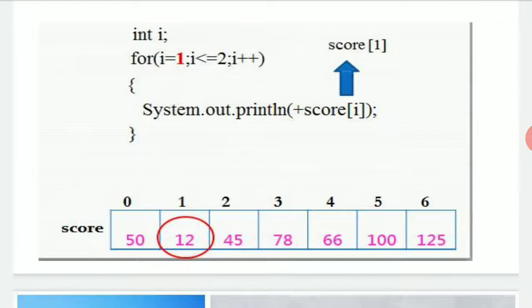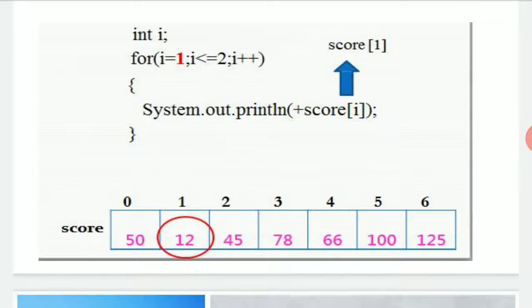Now after accessing 12 as data for index number 1, if I try to store another data, then my value is going to be equal to 2: i less than or equal to 6 and i plus plus. When I store the second data at the second index number, my increment will be increased by 1, and again my i will be equal to 3, then 4, then 5, then 6.